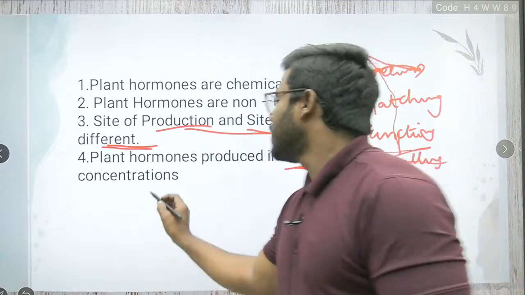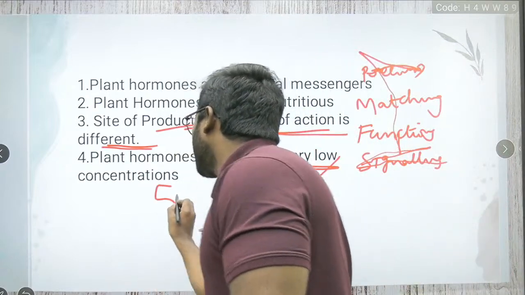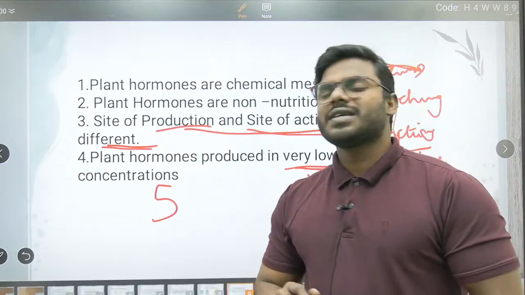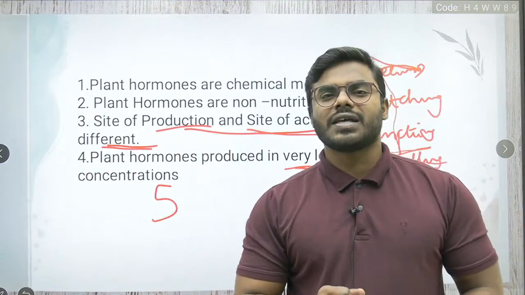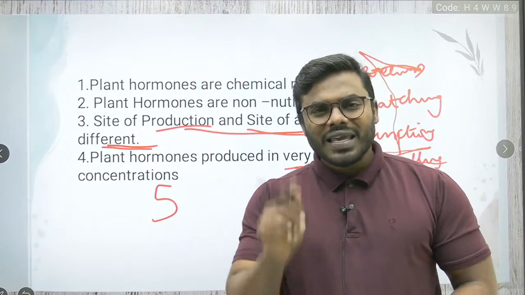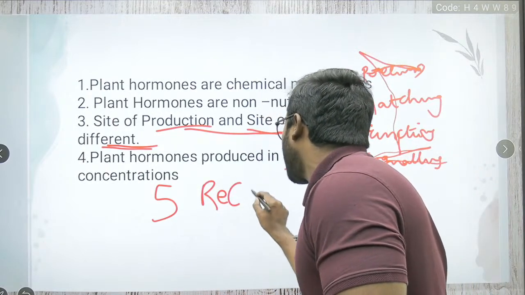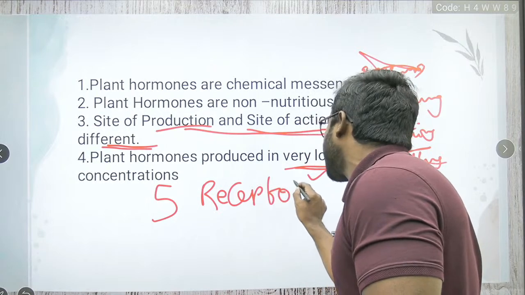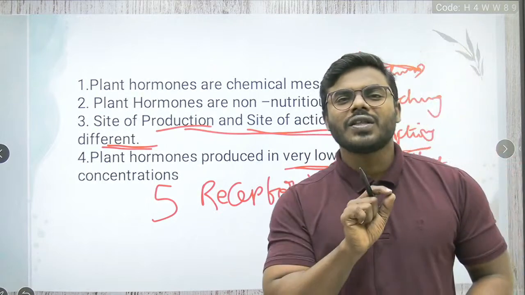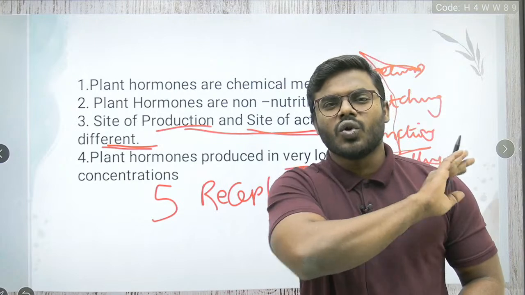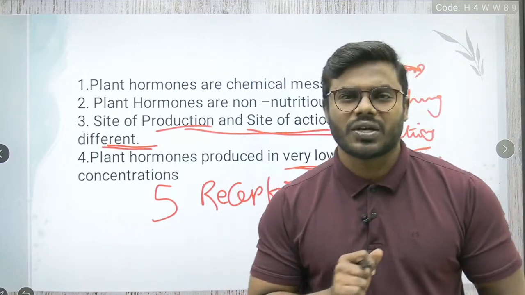And a very unique point, whether it is a plant hormone or an animal hormone, doesn't matter. If a hormone wants to show action, it compulsorily has to attach to what, friends? Receptors. Yes or no? Without attaching to the receptor, no hormone can show its action. Why?